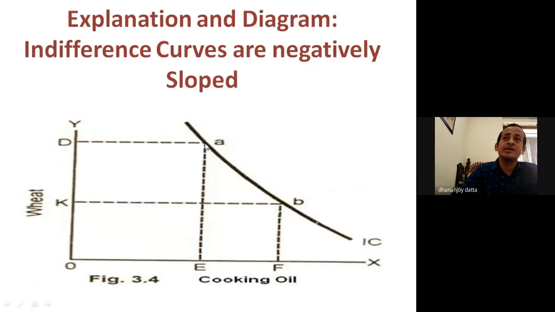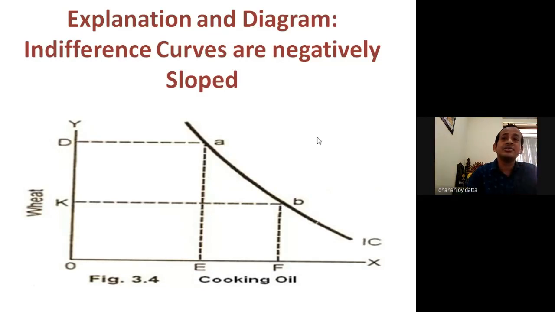This is one combination. Then combination B: this quantity on the y-axis of wheat and OF quantity of cooking oil on the x-axis can give another satisfaction, which is indicated by combination B. So combination A and combination B give equal satisfaction, or equal utility, to the consumer.